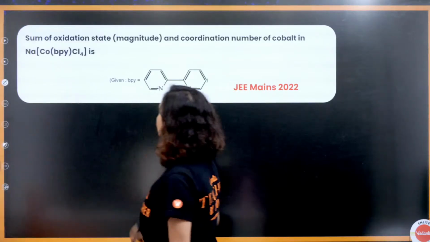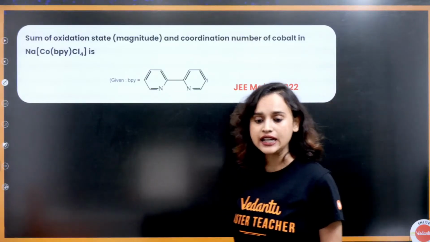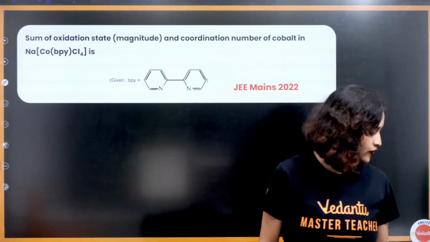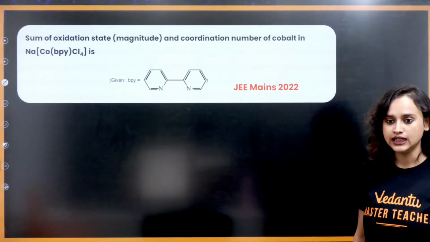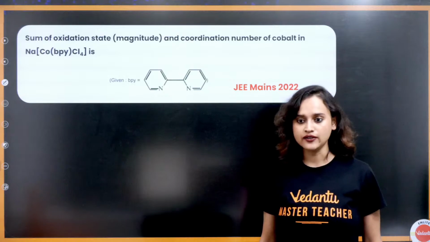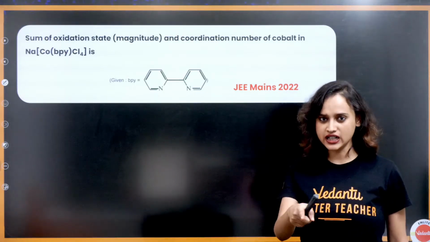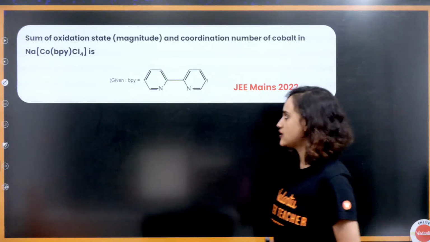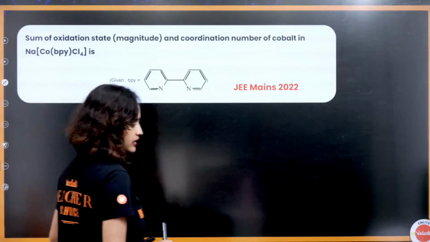So you have to find the what? Find the oxidation state of cobalt. Come on, oxidation state of cobalt. Can you find it out? Let's do it. Come on. Can we do it? 3. Are you telling me about the oxidation state of cobalt? Yes, the oxidation state of cobalt is going to be 3. No doubt about it.